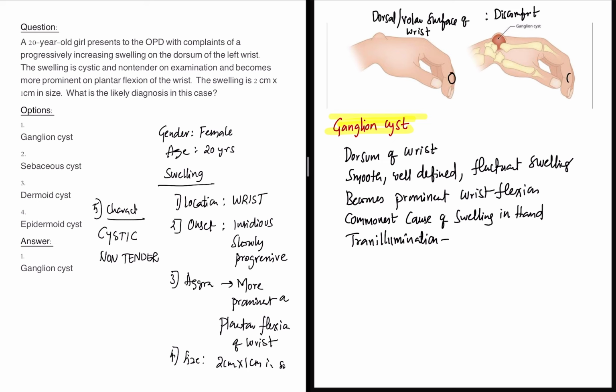Okay, distal interphalangeal joints. If they are present on this location, we call it a digital mucus cyst. So this is what you see, a digital mucus cyst. They have features of nail changes because they are very close in proximity to the nails, and they also complain of discharge. So the patient presents with discharge if the location is on the DIP joint, that is the dorsum of the DIP